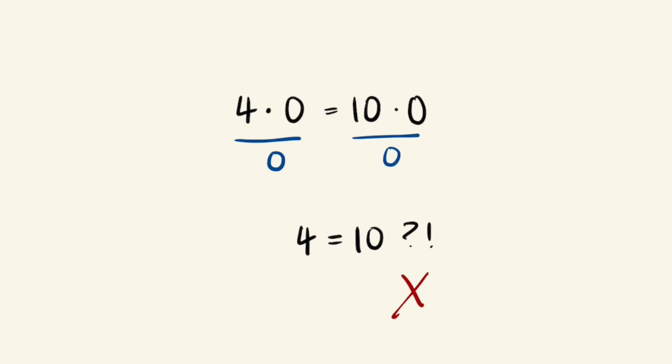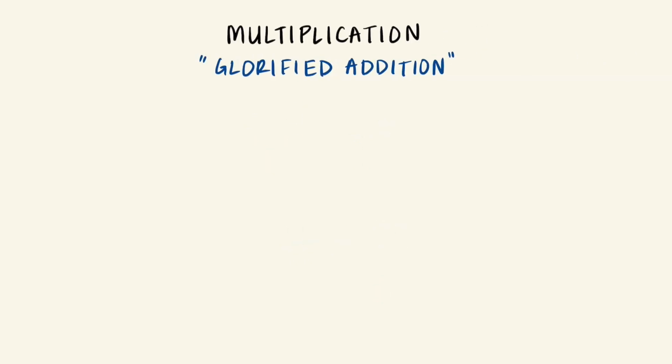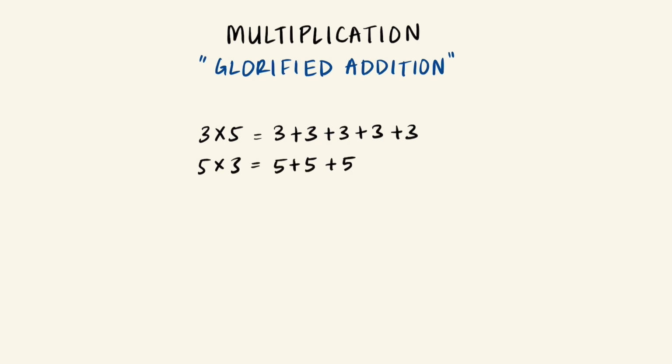To understand why, we need to take a closer look at what division actually is. Let's have a look at its inverse operation, multiplication, first. We can think of multiplication as glorified addition. 3 times 5 is just 3 plus 3 plus 3 plus 3 plus 3. You just add 3 5 times. And similarly, 5 times 3 is 5 plus 5 plus 5. Obviously, with larger numbers, it gets a lot more messy, but at the core of it, multiplication is just repeated addition.